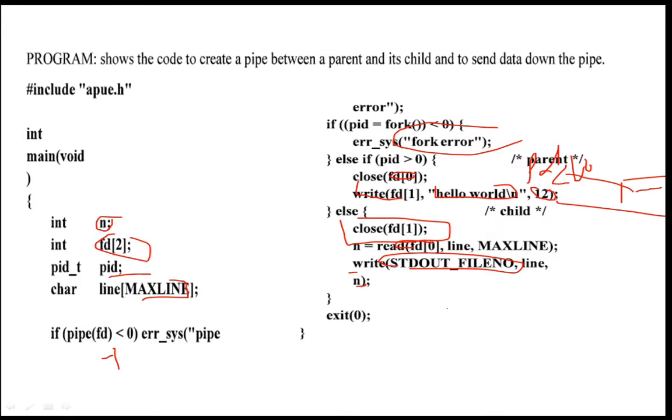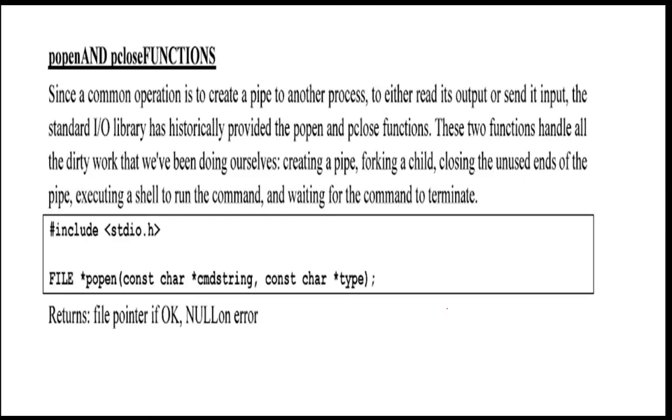Next are the popen and pclose functions. Since a common operation is to create a pipe to another process to either read its output or send it input, the standard IO library has historically provided the popen and pclose functions.